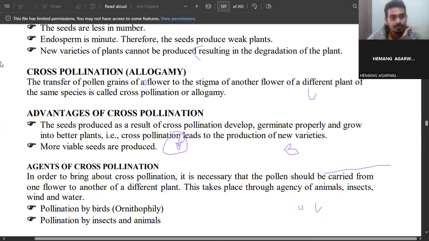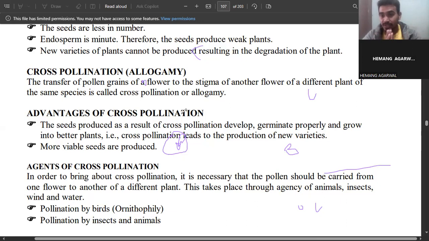So what is cross pollination now? The transfer of pollen from the anther of one flower to the stigma of another flower is called cross pollination. If there is confusion, self pollination is the transfer of pollen grain from the anther of a flower to the stigma of the same flower, or of the same plant. That is known as self pollination.